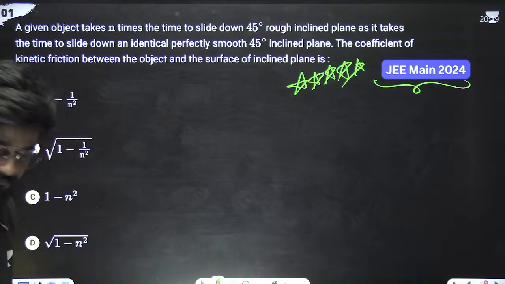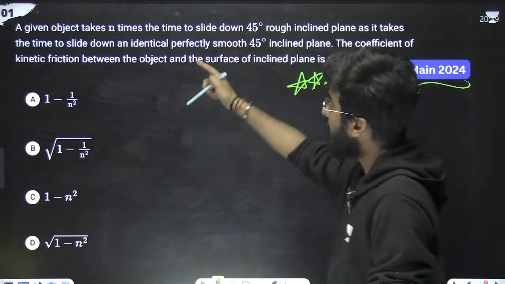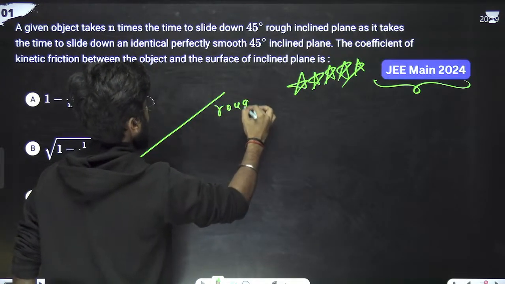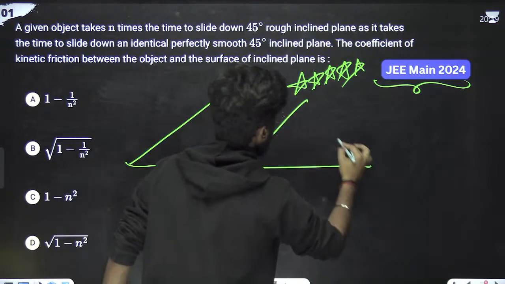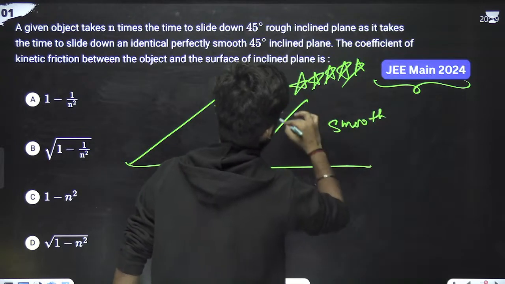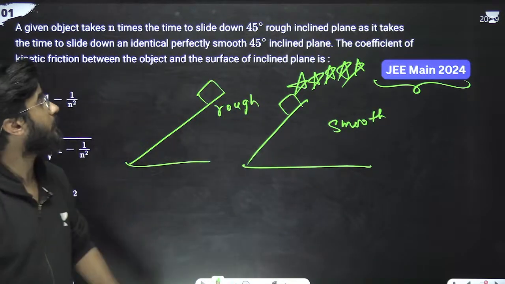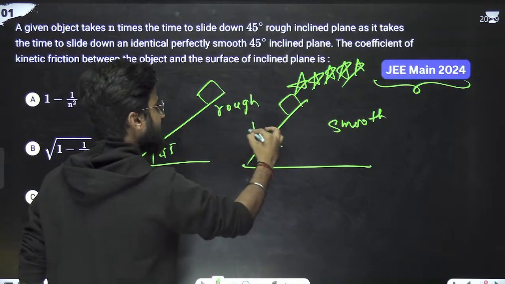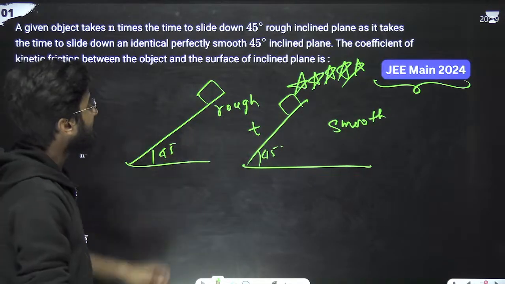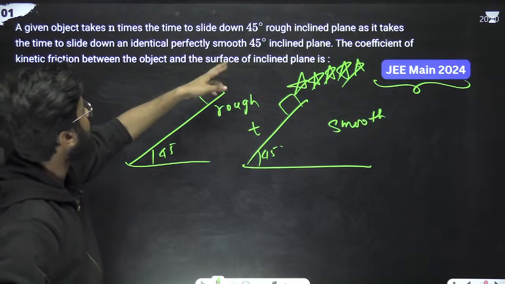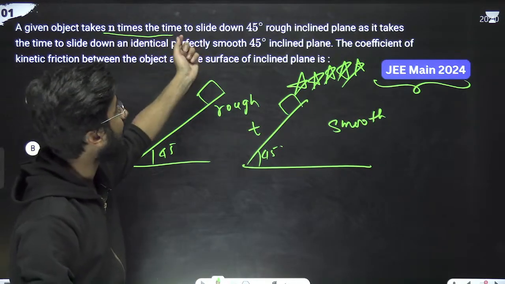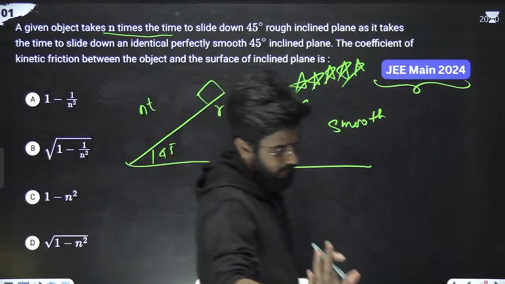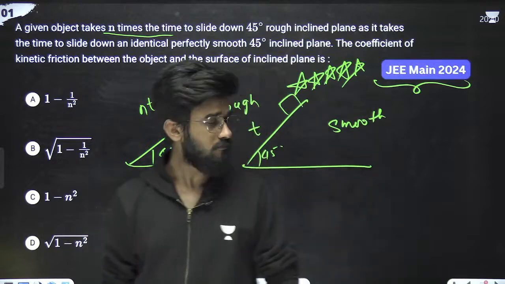So it is saying that suppose I'm making 2 planes. This is the rough plane, and this is the smooth plane. This is block M. Now 45 degrees, this is also 45 degrees. Here, suppose it takes t time to slide down, but here it takes n times that, so here it is taking n times t. Got it?